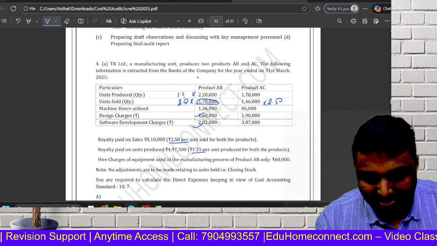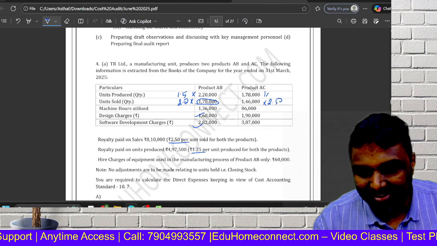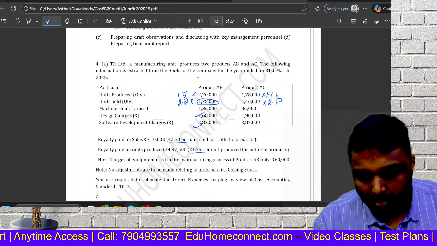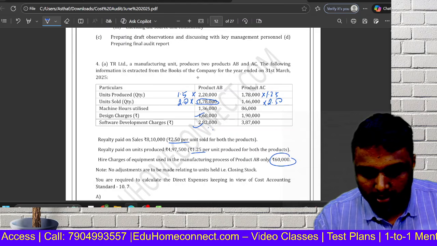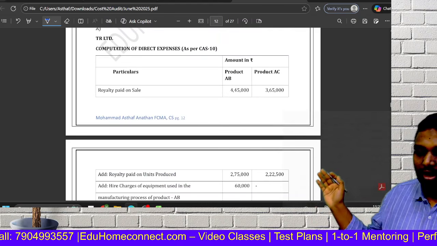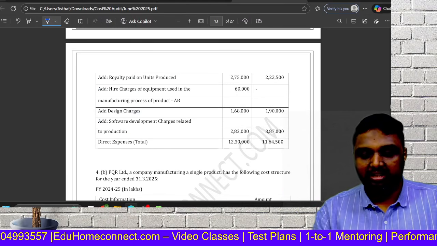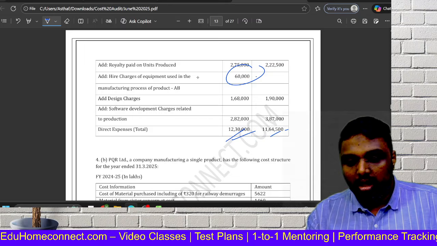So into 1.25. Hire charges only for AB. So you have to keep it here. That is, you will get 7 marks, my dear friends. See, royalty 4,45, same thing. Hire charges will come on it. So you can get the correct answer.